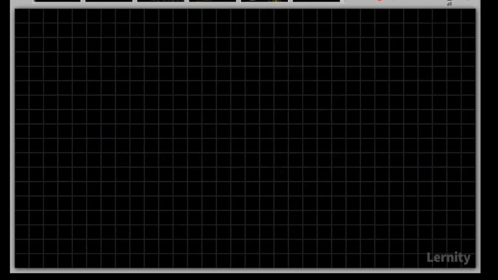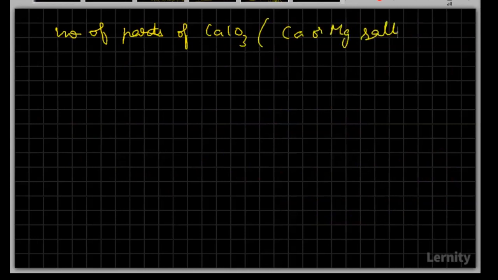So the next one, it's better first we'll talk about the degree of hardness. So how to solve questions based on that. It's very simple. We'll always define the degree of hardness in terms of number of parts of calcium carbonate, or something that is equivalent to these calcium or magnesium salts, present in a million parts of water.